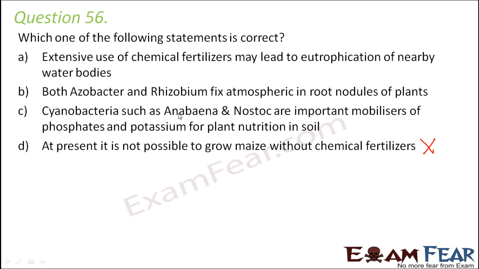Option C, cyanobacteria such as Anabaena and Nostoc are important mobilizers of phosphates and potassium for plant nutrition in the soil. Primarily they fix nitrogen in the soil. Phosphates and potassium are just an addition to the nitrogen, so they are primarily for nitrogen. Both Azotobacter and Rhizobium fix atmospheric nitrogen in root nodules of plants. Well, Rhizobium does so because Rhizobium is present in the root nodule of leguminous plants. But Azotobacter is a free living nitrogen fixing bacteria.